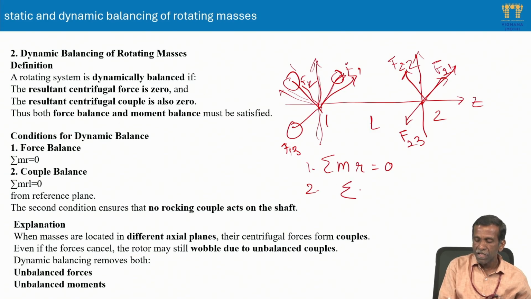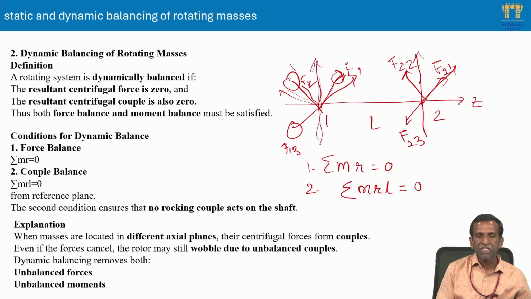How will we write couple balance? Because this is the length, whatever the resultant force here, m r omega square into L will give the moment of that force about this plane, or vice versa. Whatever couples m r L, here also omega square need not be common to all the moment terms. If these two conditions are satisfied, then the system is called dynamically balanced. When masses are located in different axial planes only, this moment arises. Their centrifugal forces form couples.